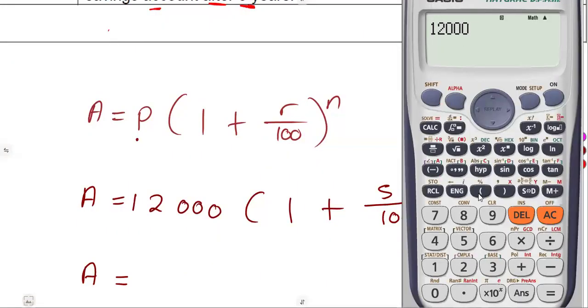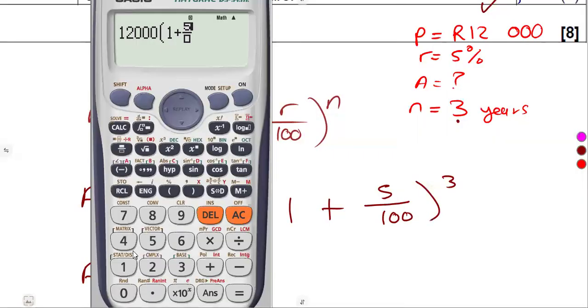12,000, we open the bracket, that is 1 plus, there is a fraction, so you have that fraction, which is 5, right? Let's move aside. This is 5 over 100, so that's 5. Bring this down over 100 like this. And then you have to move aside this arrow like this. So when it is on the side, then close the bracket. To the exponent of 3, that's x here to the exponent. Then you put the exponent of 3. This is equal to, we have your answer.